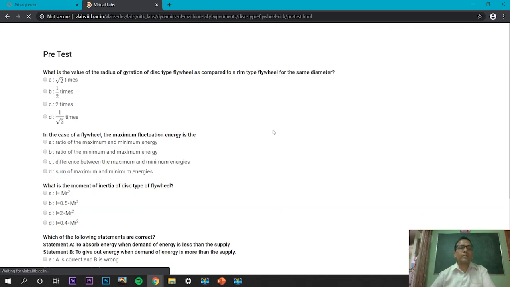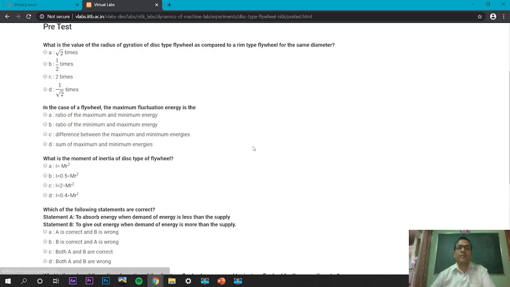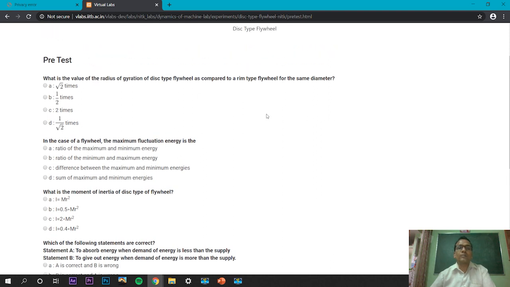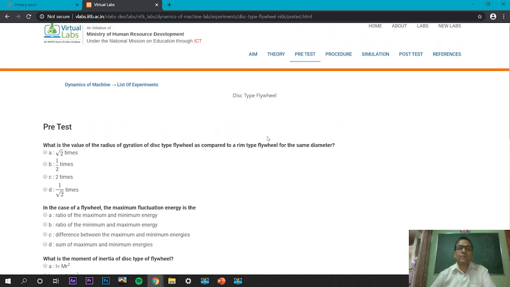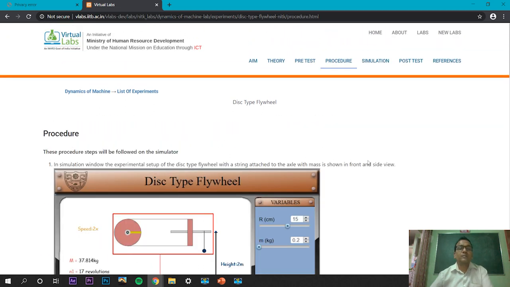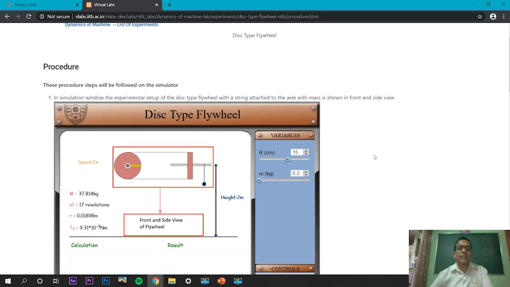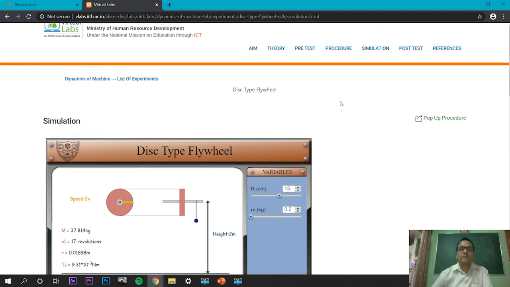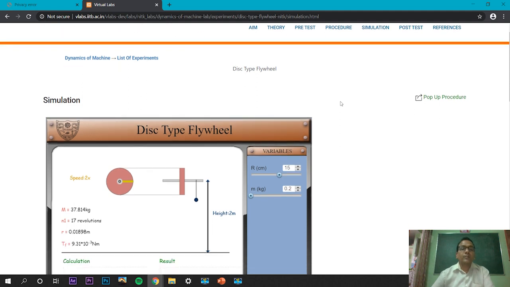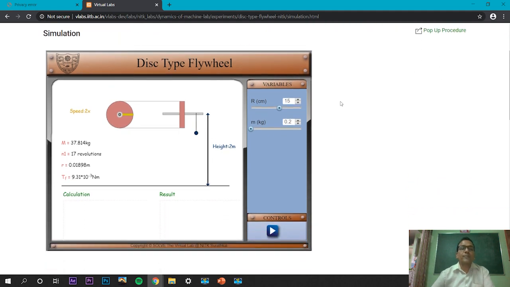This is the pre-test. Students should check themselves whether they are able to perform this experiment or not. The procedure is also detailed here. I am directly coming to the simulation part.